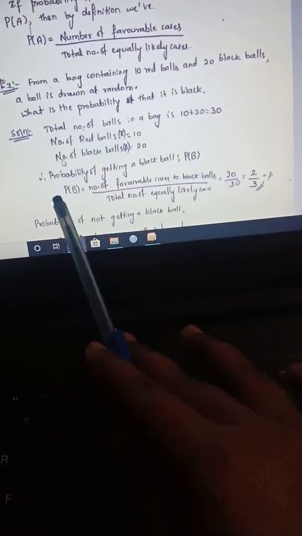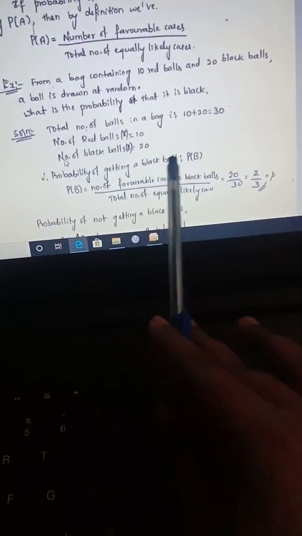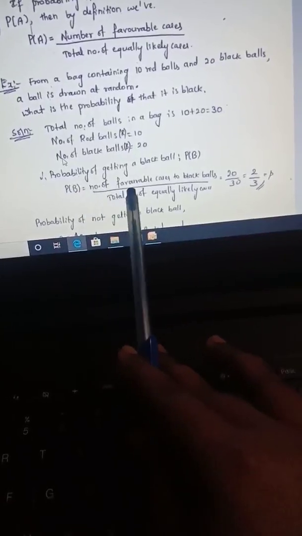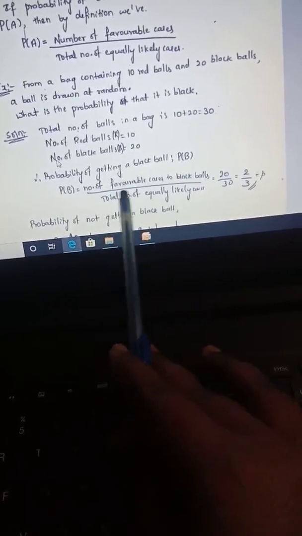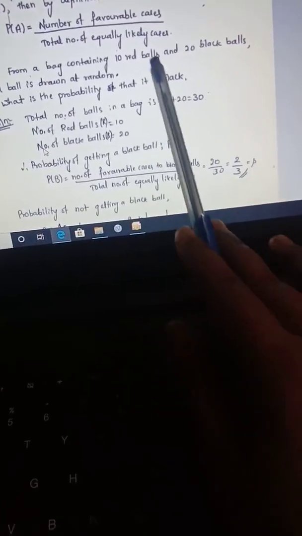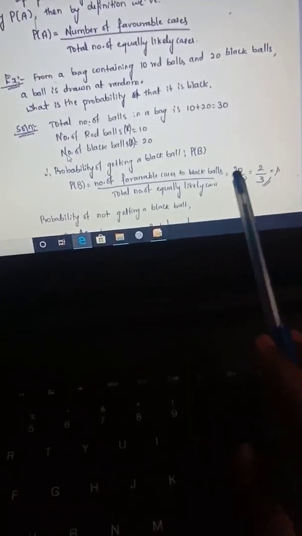Let us denote this probability by P of B, that is, the number of favorable cases for black balls divided by the total number of equally likely cases. How many black balls are there? 20, divided by the total number of balls, 30. So the probability is 2 by 3.